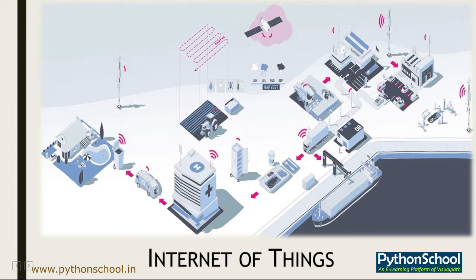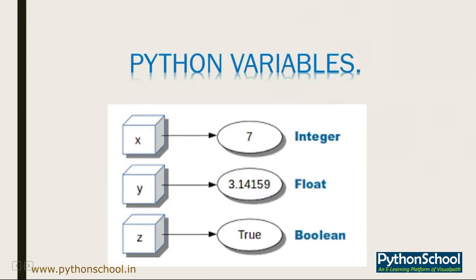Now in today's session, we'll talk about variables, data types and dictionaries in Python. So let's have a deep dive into it. Starting with variables. A variable is like a container that stores a value that we can access or change.